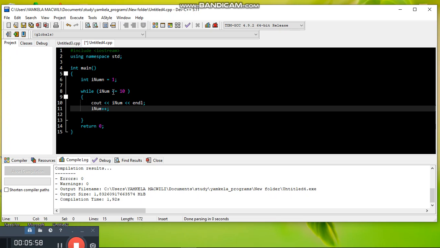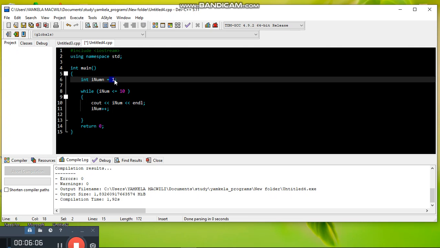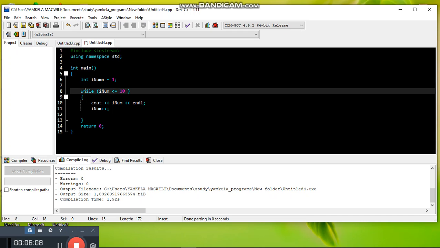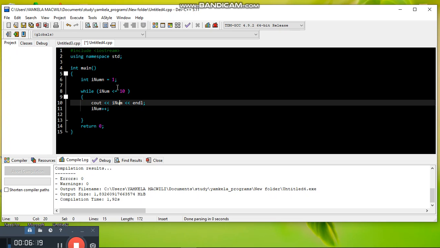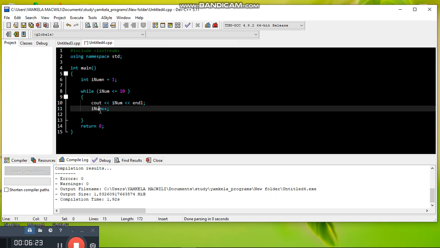This actually means that while num is less than or equal to 10, as you know, here we initialize the variable to be 1. So it will come to this part, then check if num is less than or equal to 10. Of course, 1 is less than 10. Then it comes to the body and says cout num, which means 1. It will print 1, then end the line, and then increment num.